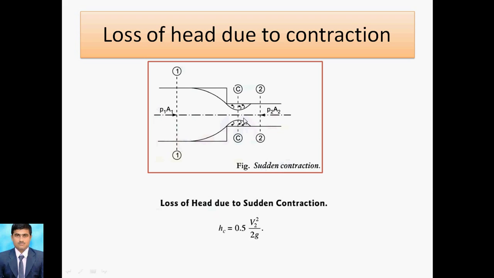Whenever two diameters are there, a larger diameter and a smaller diameter, that velocity is considered for the smaller diameter of the pipe. If section 2 is smaller, that's why we consider V2 square upon 2g. So V2 is the velocity in the pipe at section 2. So this loss is considered whenever the larger diameter is reduced to a smaller diameter.